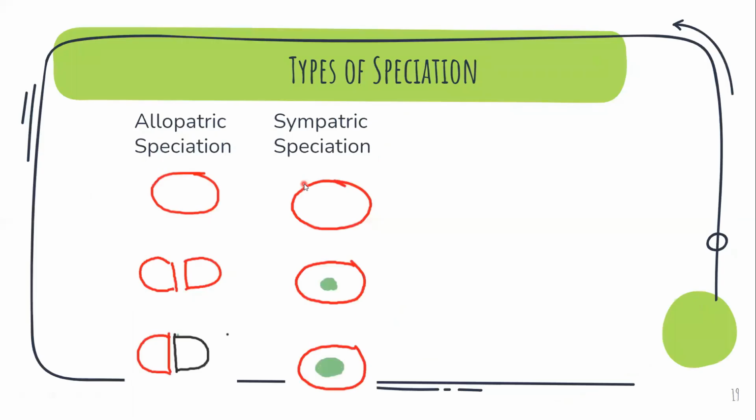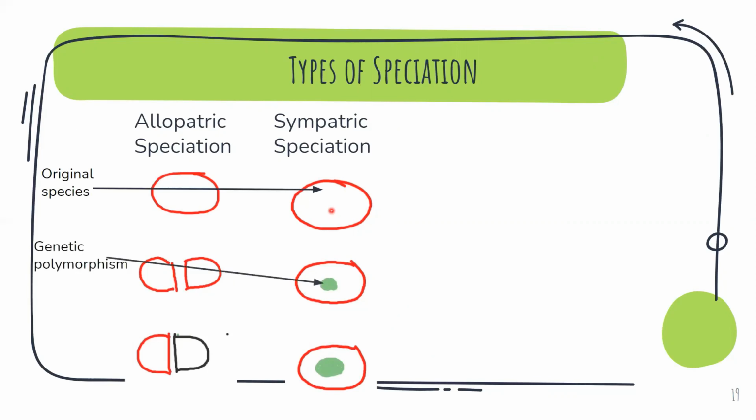Next up is sympatric speciation. Now in this, the original species is in some shape or form isolated from the other. Inside this whole population, a small number of the population develops which doesn't breed with the rest.